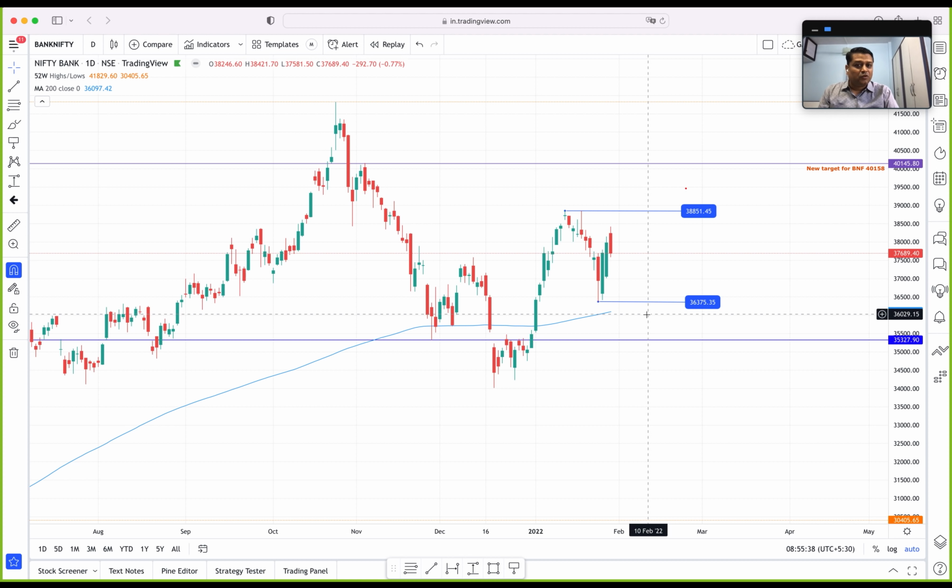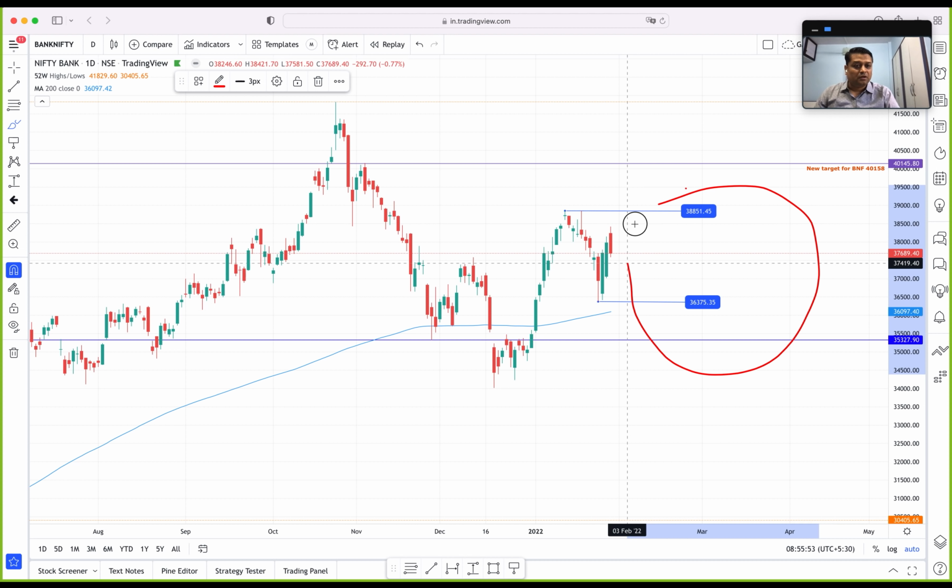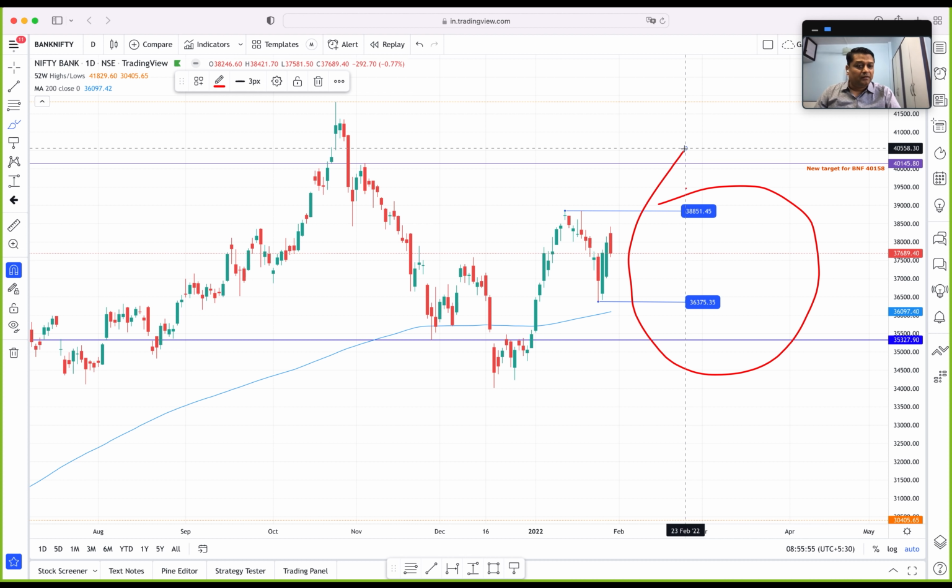And generally what we have seen is indices do follow the ongoing Dow theory trend on the day of budget. So let's keep our fingers crossed, and these levels should be our guiding thing. These two levels for Bank Nifty will be our guiding levels for tomorrow, and even after that, for the decisive trend to unfold.